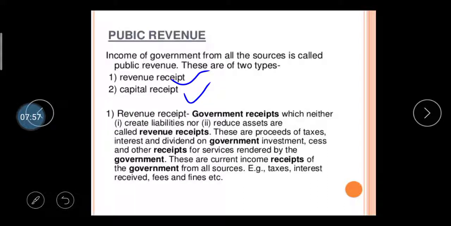Interest and dividends on government investment, cess, and other receipts from services rendered by the government also count. For example, if you look at the house tax receipt of our BMC, Bhavnagar Mahanagar Palika, they consider the education cess, right? So what does education cess mean?